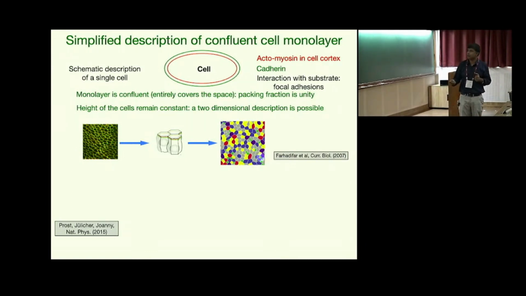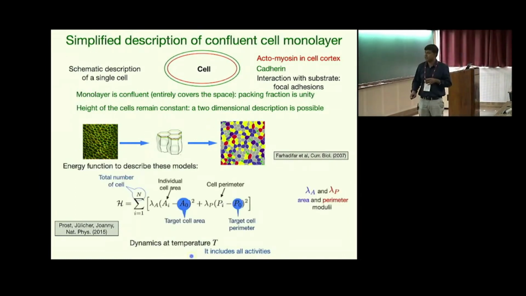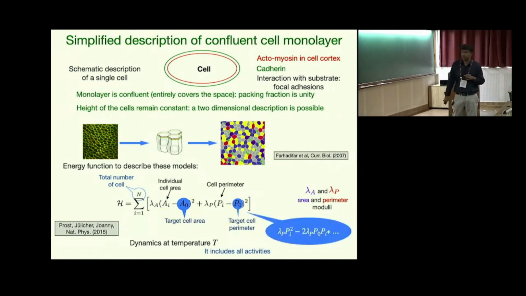Another experimental observation is that the height of the cells remains nearly constant at a particular time, and it allows a two-dimensional description. The two-dimensional description basically has two aspects. There is an energy function, and this energy function has two parts. This is a two-dimensional monolayer, so this is the area term, (A minus A naught) squared. This term comes because you can consider the cellular cytoplasm as an incompressible fluid, and the height remains nearly constant. So these two aspects one can write as an area constraint, where lambda A is the strength of that constraint, and this is the perimeter constraint. Pi is the perimeter of the cell, and P naught is a parameter.